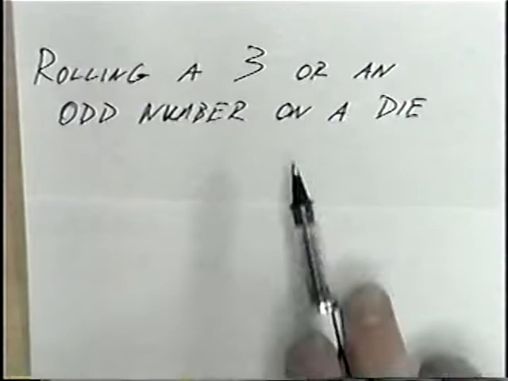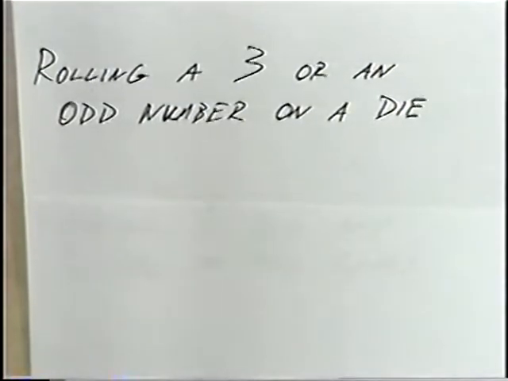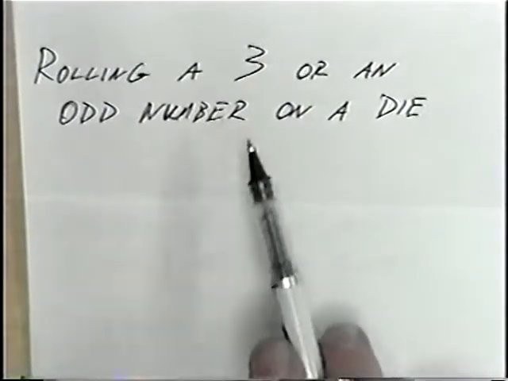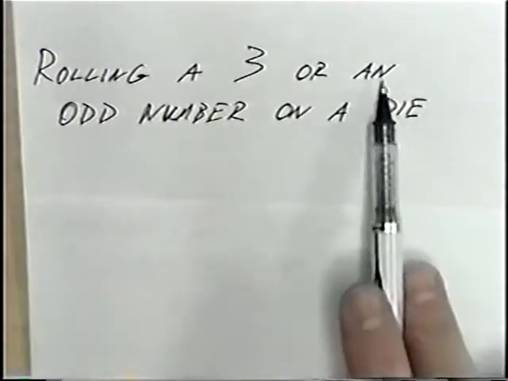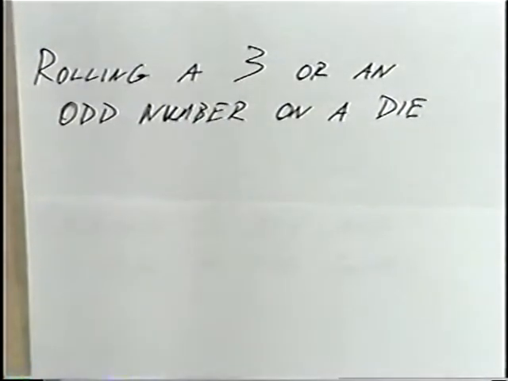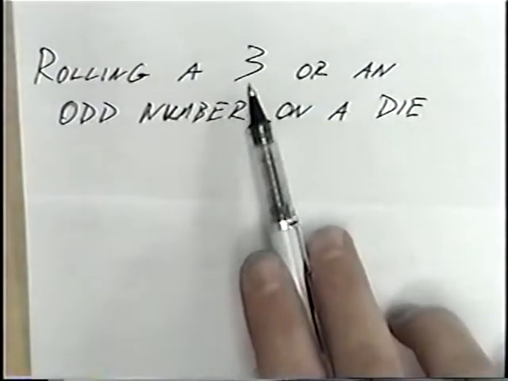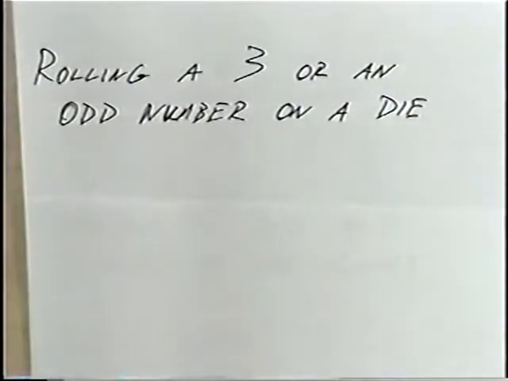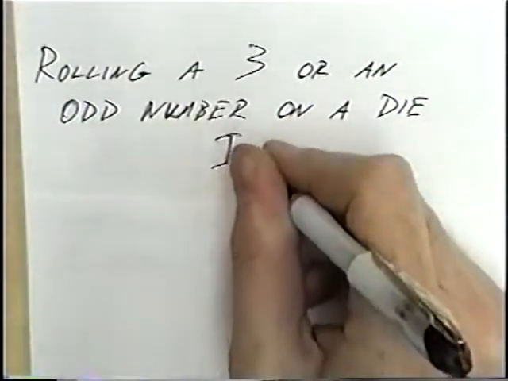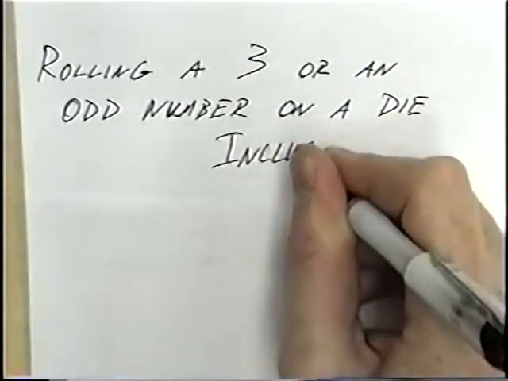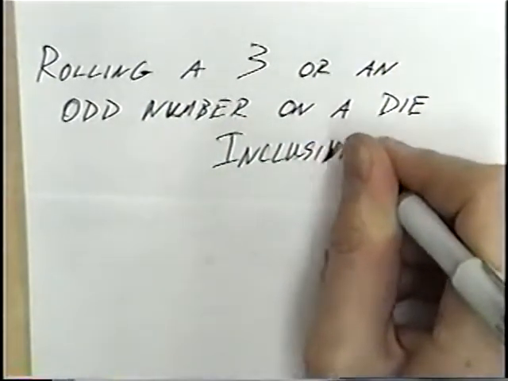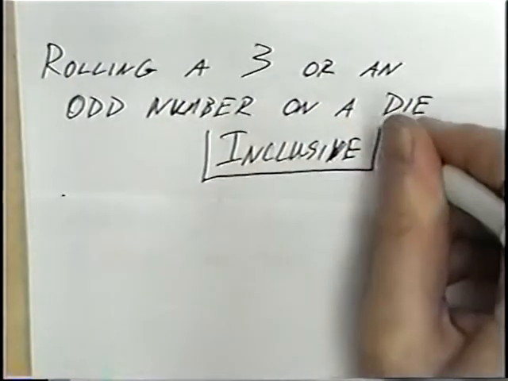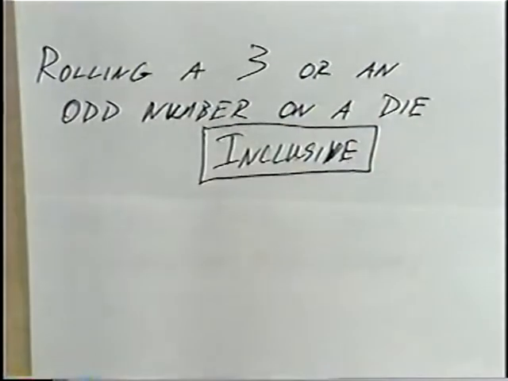First problem we'll look at is rolling a 3 or an odd number on a die. The two events: first event is rolling a 3, the second event is rolling an odd number. To determine if they're mutually exclusive or inclusive, you want to see if they have anything in common or any overlap. For example, if you roll a 3, it is an odd number, so rolling a 3 would be part of both groups, which means they have something in common, so these events would be inclusive. Inclusive again means you have something in common, there's an overlap, the number 3 would be in both groups.